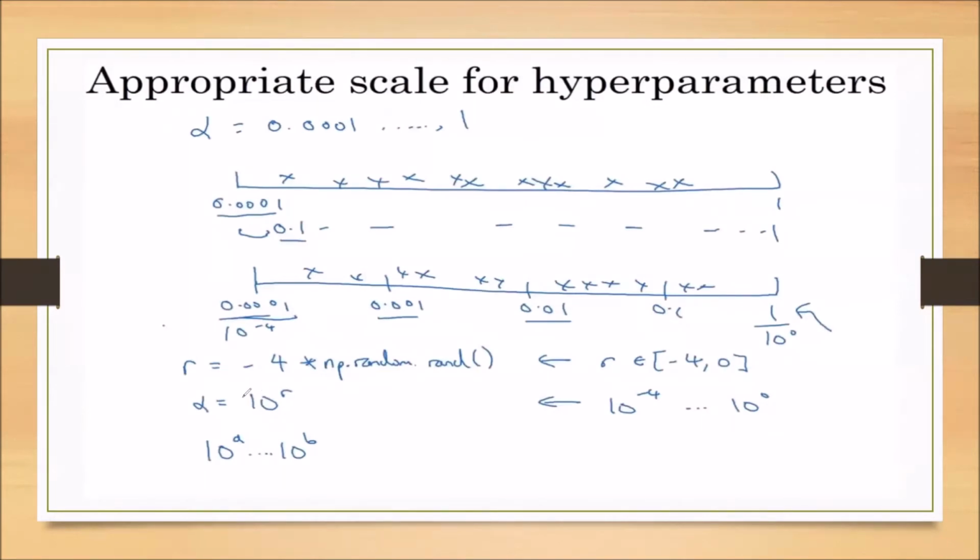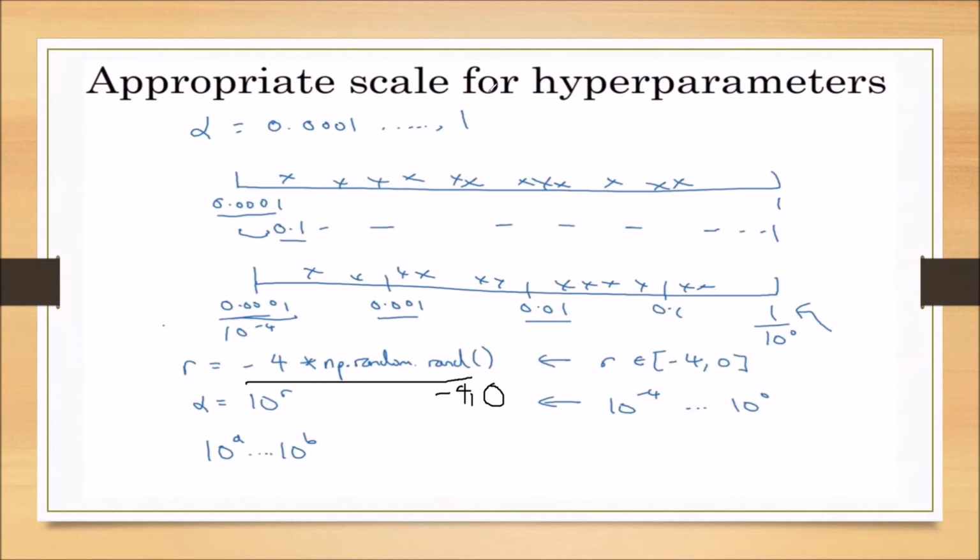Now we are writing r is equal to -4 times np.random.rand. The minimum value of this is -4 and the maximum value is 0, because when the random value is 1, we multiply with -4 and it is -4. When the random value is 0, it is 0. In between -4 and 0, we may get different values.